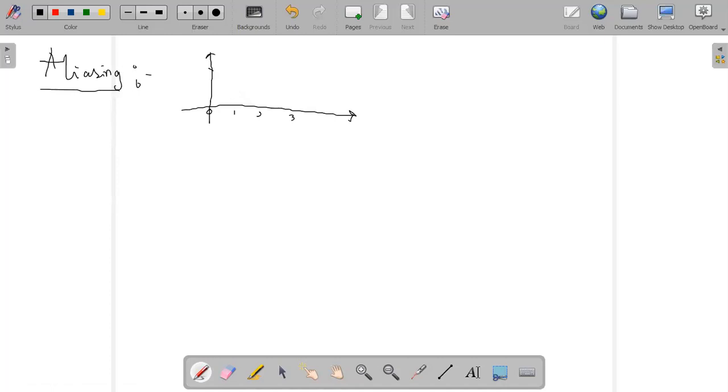I have a sample at zero with an amplitude of 4, and one more sample at 1 with amplitude 3. I have a sample at point number 2 with an amplitude of 2, and one more sample at this particular point whose value is equal to 1. Let us take this as my sample.